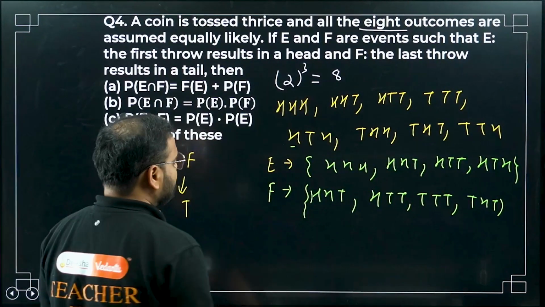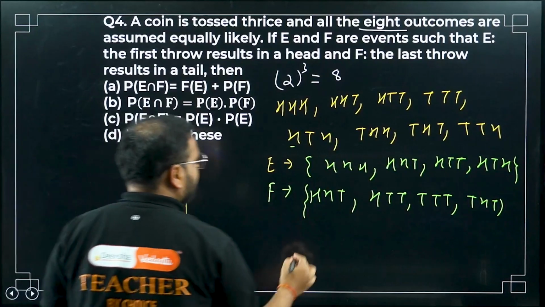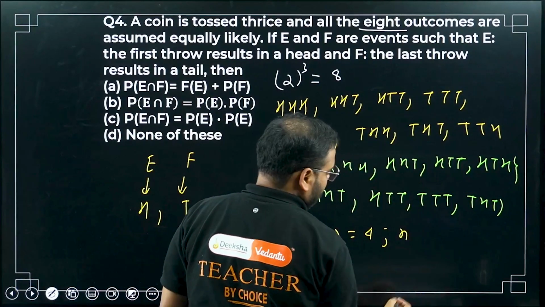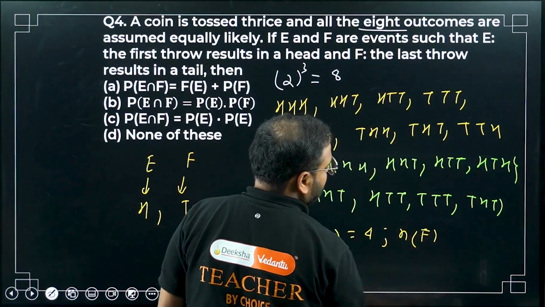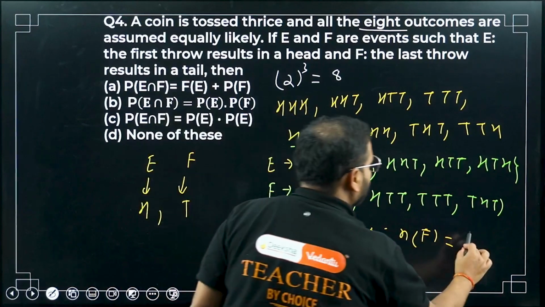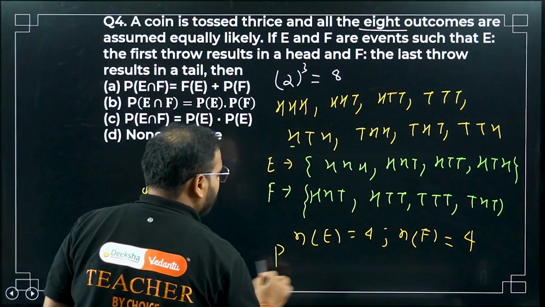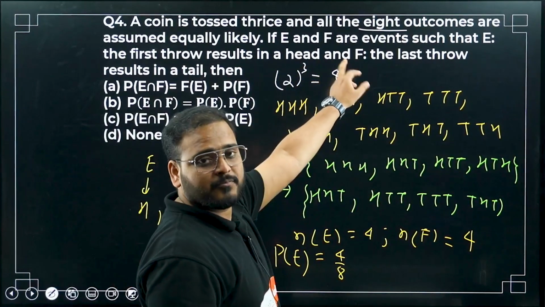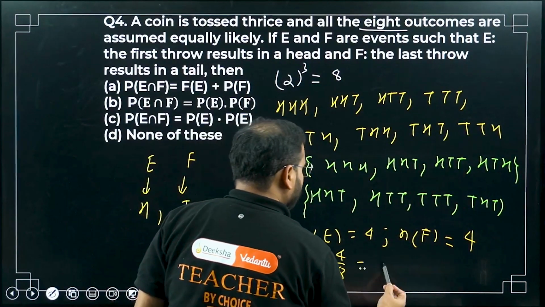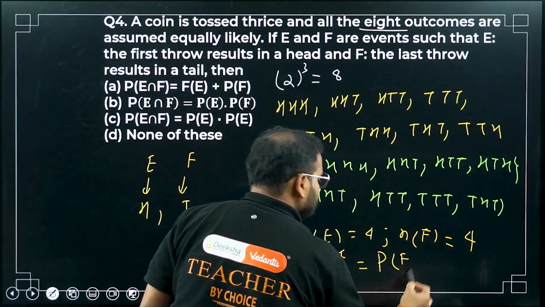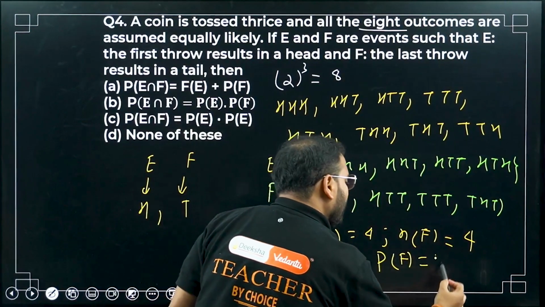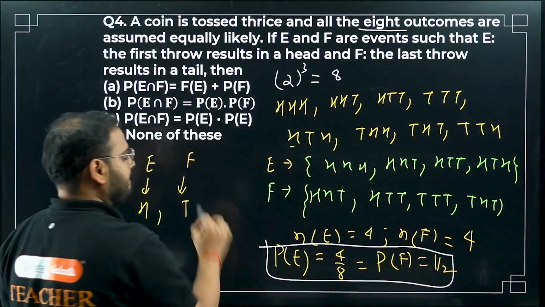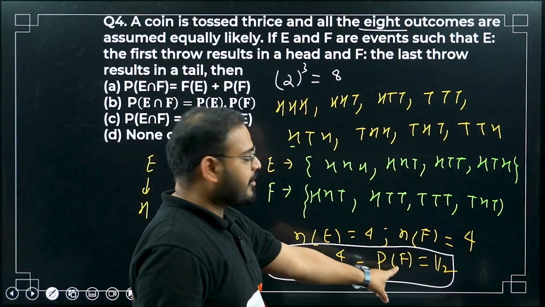So number of outcomes in event E is 4. Same way, number of outcomes in event F is also 4. So probability of event E is 4 by 8, since the total sample space is 8, which equals 1 by 2.